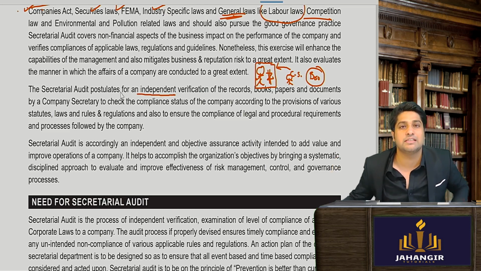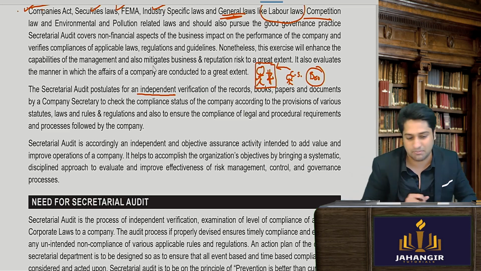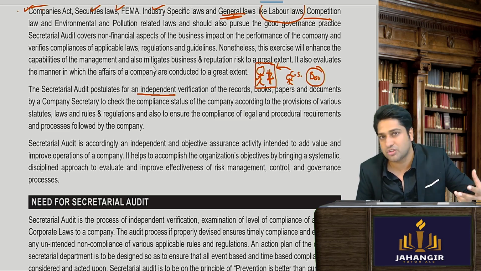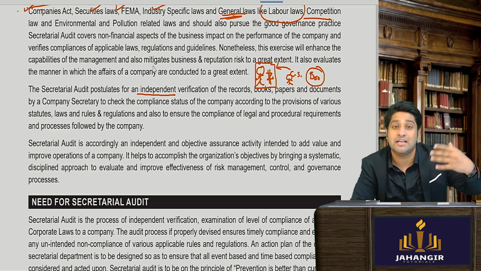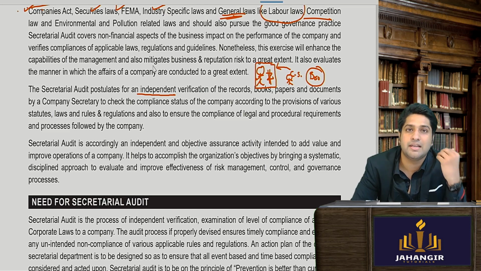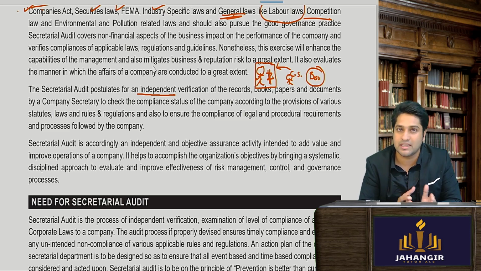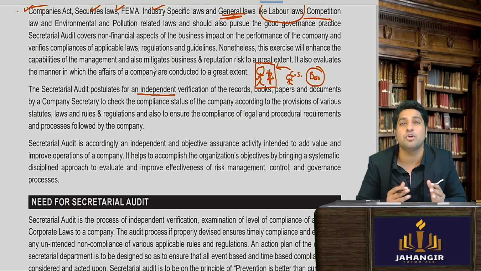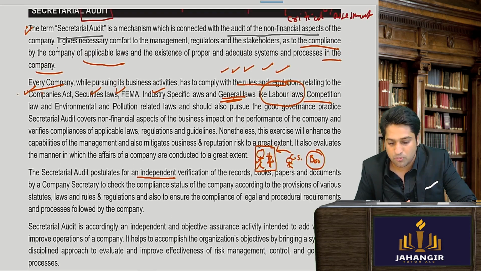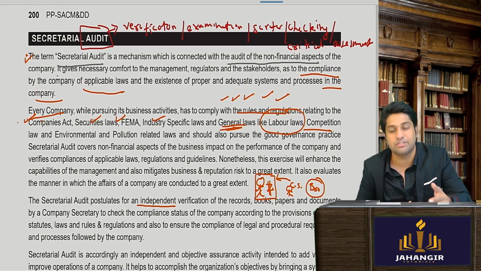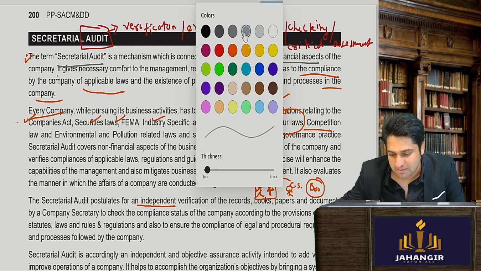Yes, sir. So secretarial audit is an independent audit. Being a CS professional is not only about writing your answers and explaining the concept, but about writing with certain language which will really set you apart from others. Understanding concepts is one thing, but improving your vocabulary and language is even more important. When I see this is an examination, verification, scrutinization, can I add the adjective independent to enhance my answer?